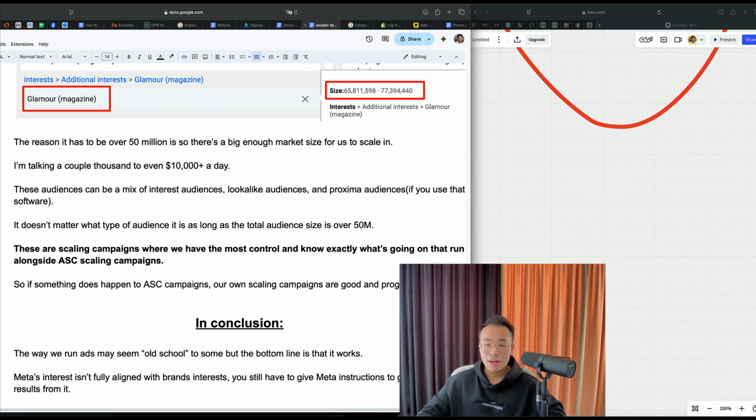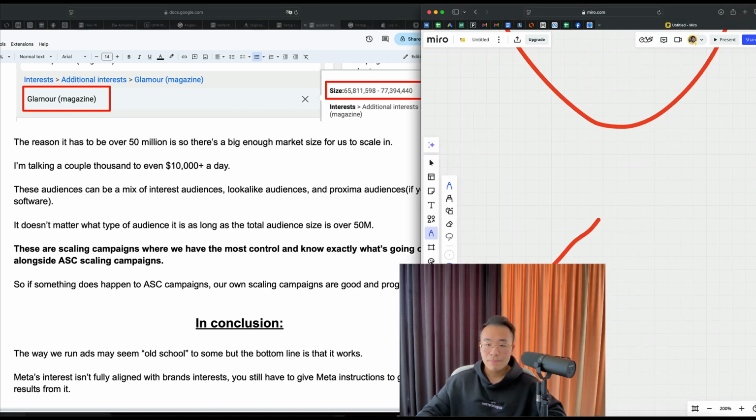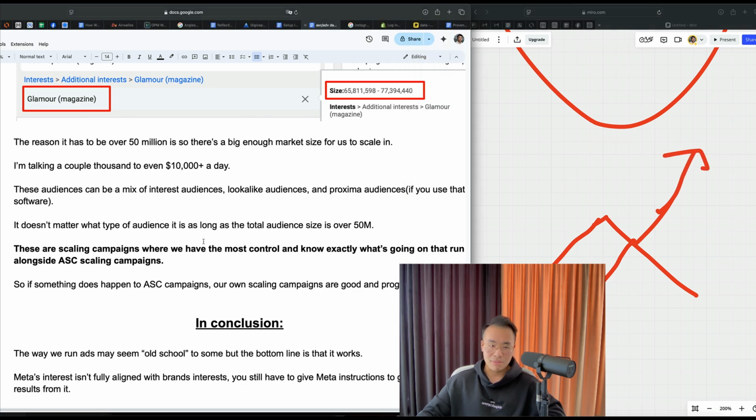So let's say our ASC is going like this, CBO is going like this. Okay, a change happens to ASC, a drastic change. It starts underperforming. Boom, we still have our own CBO scaling campaigns.